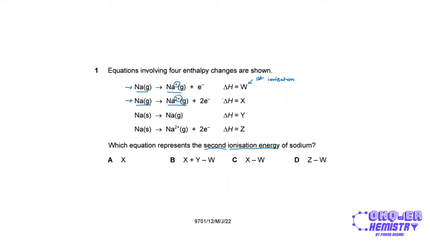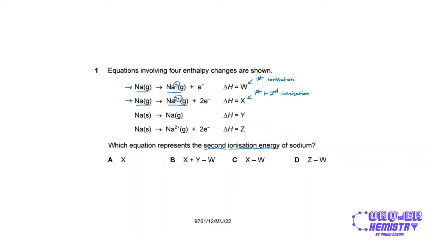So this enthalpy change actually involves the first ionization where the first electron is removed and the second ionization where the second electron is removed, so that you go directly from atoms to 2+ ions. So this enthalpy change involves the first and the second ionization energies.